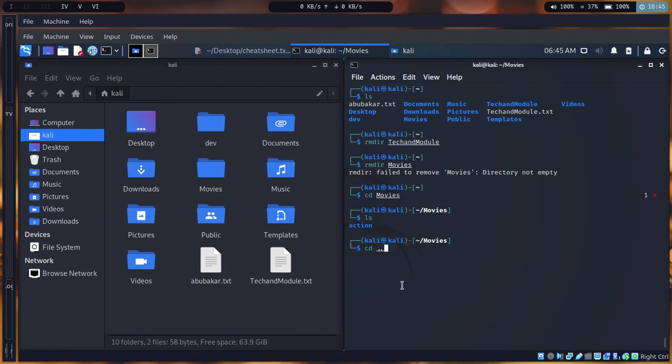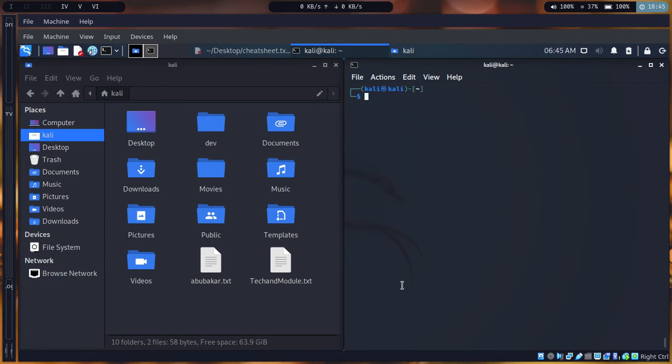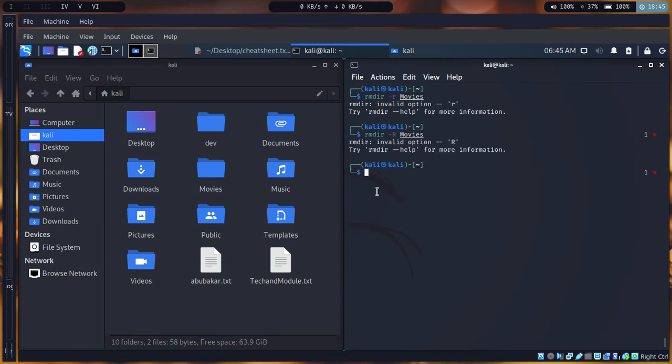You have to add another thing. I'm going back to Kali again. I say rmdir -r. Dash r means remove it recursively. If there's something inside too, I give you the go ahead to remove. So I say movies, and right now you should delete it. And it's capital R then. I'm sorry, bro. Unfortunately, you can't even do this.